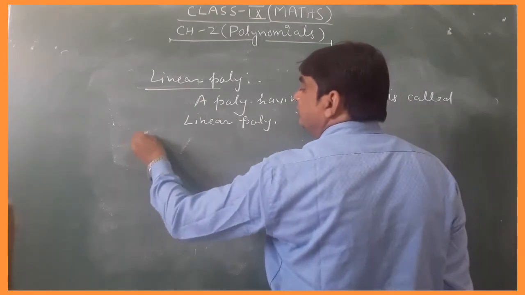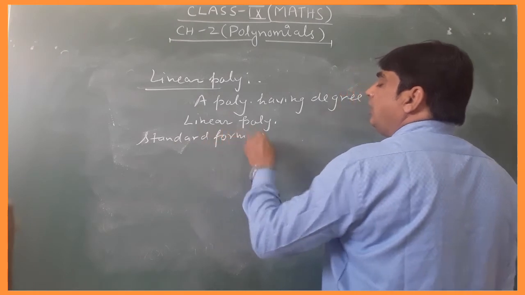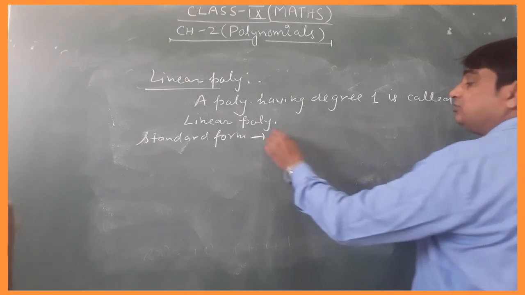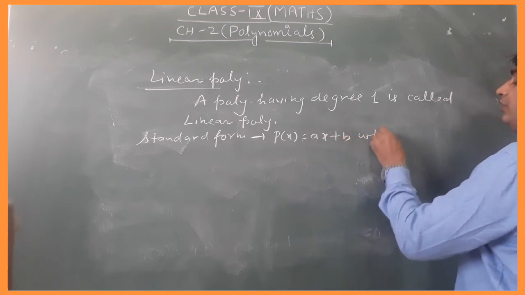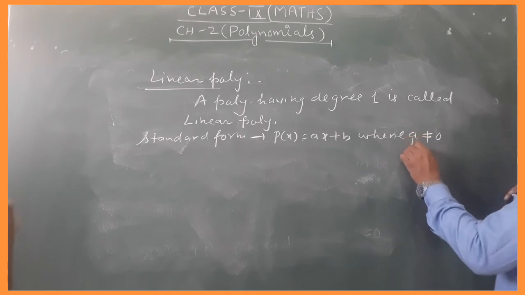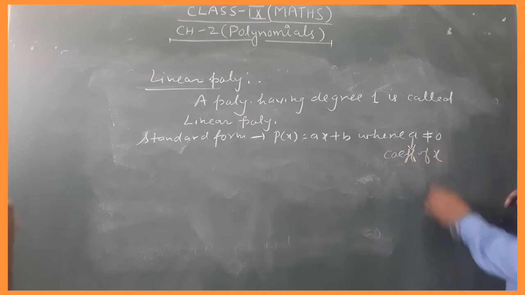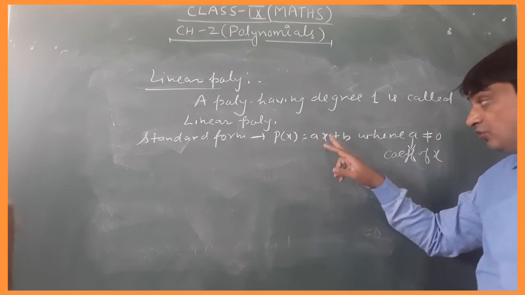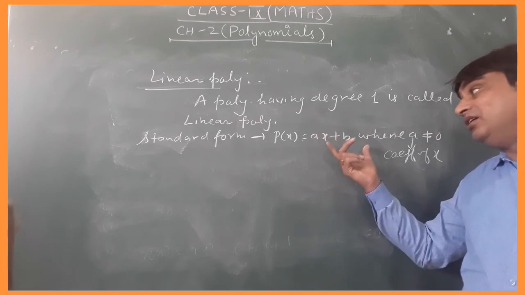Standard form of a linear polynomial: p(x) is equal to ax plus b, where a is not equal to 0. What is a? a is the coefficient of x here. It means the coefficient of x can never be 0. If the coefficient of x is 0, then the x term will be 0, and it is not a linear polynomial.